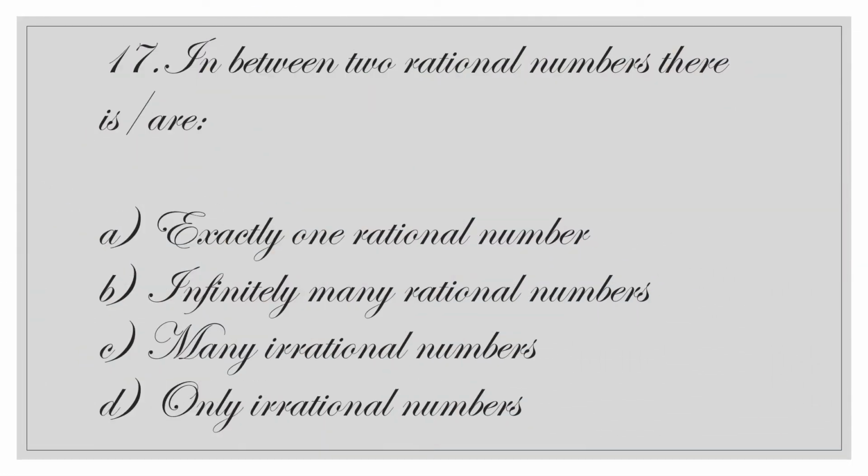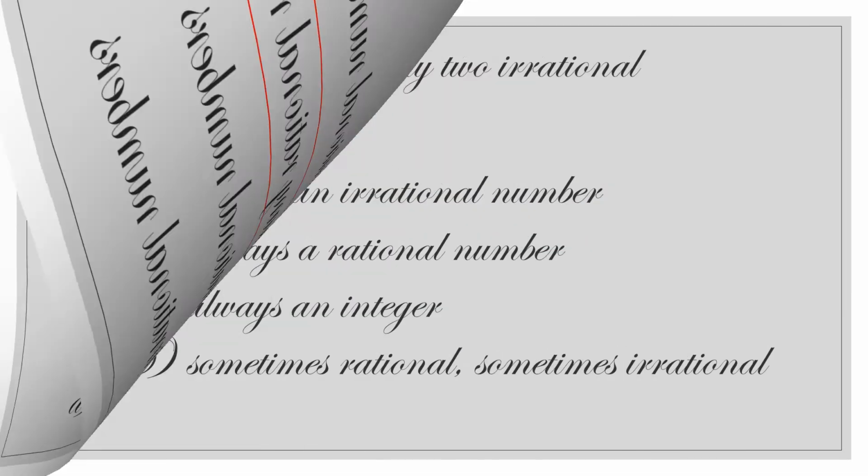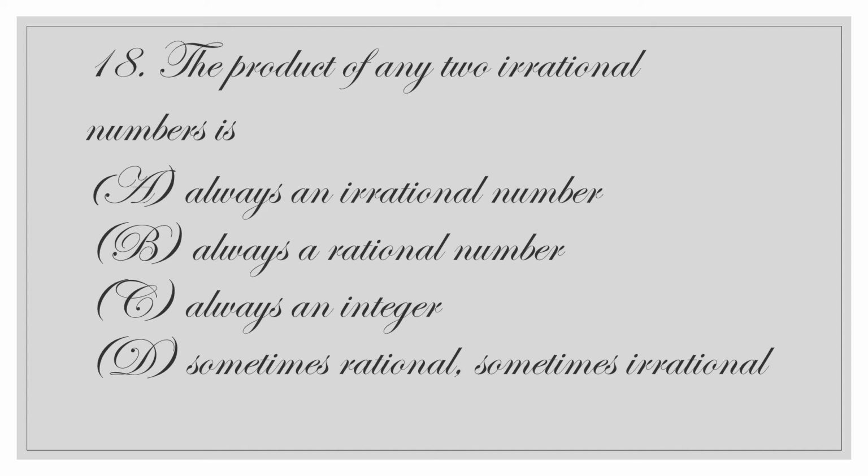In between two rational numbers, there are infinitely many rational numbers. The product of any two irrational numbers is, let us take two examples. First, √2 × √8. Both are irrational numbers. √2 × √8 = √16, that is equal to 4, which is a rational number. Now let us take another example. √2 × √3 is equal to √6, which is an irrational number. So we get sometimes rational.